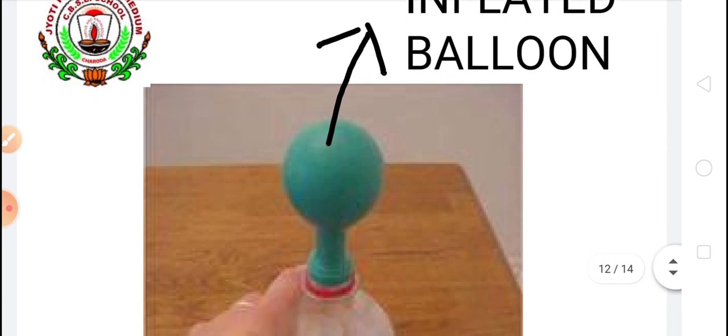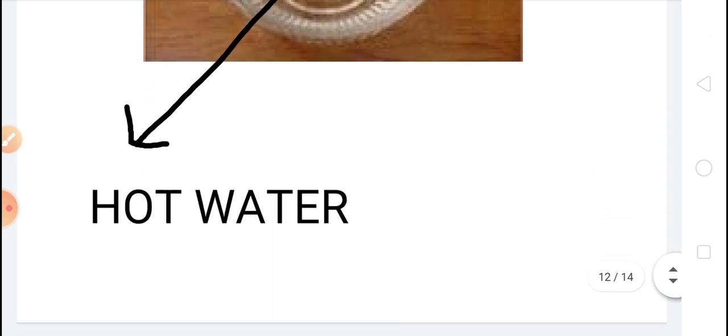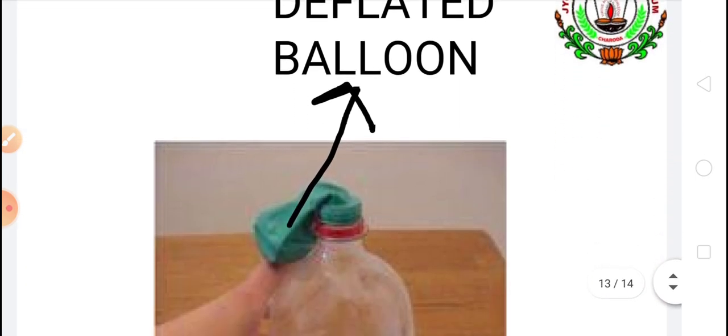Children, when matter is cooled, the molecular movement decreases and the molecules come closer to each other. As the molecules come closer, the intermolecular force of attraction between them increases and the size of matter reduces, so in cold water the size of the balloon drops.